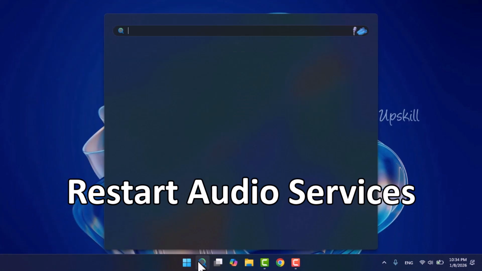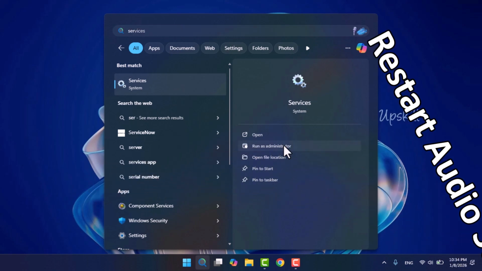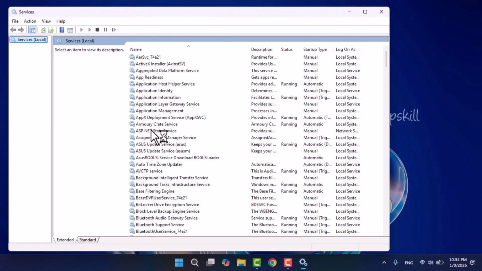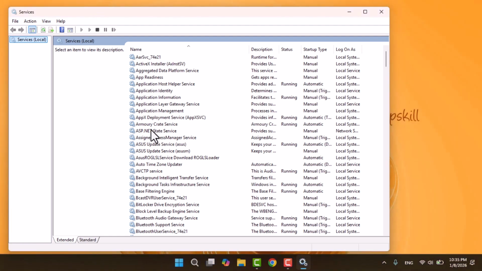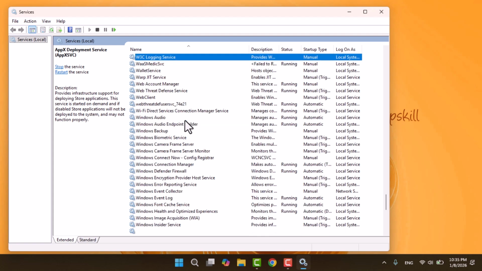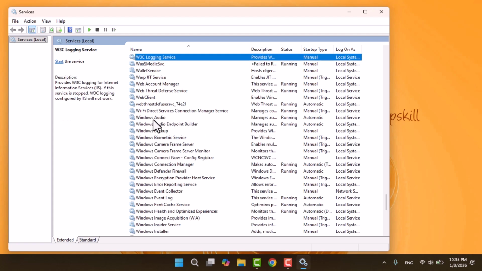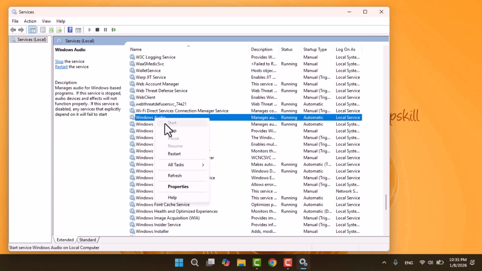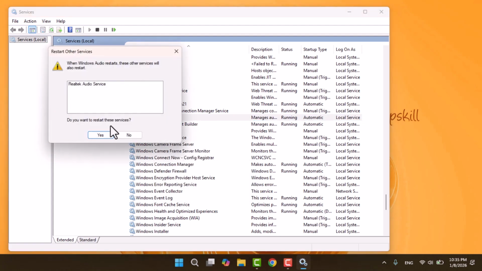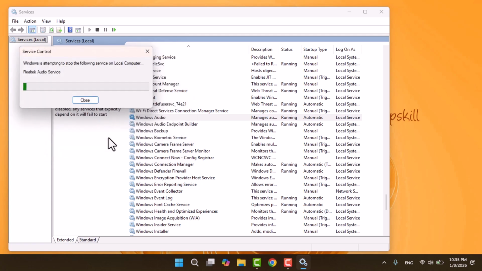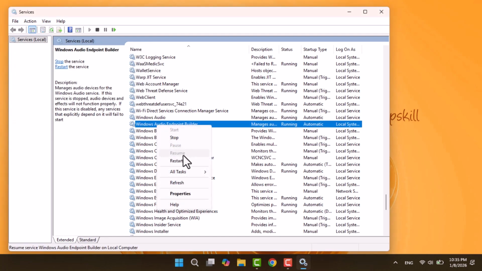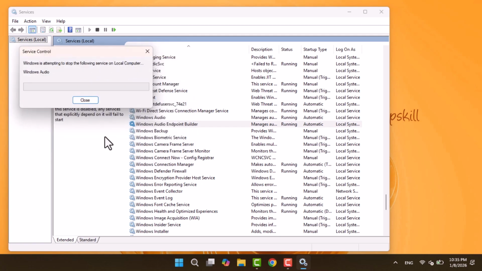Step 3. Restart audio services. Go to the search bar, type Run, and open it. Type services.msc and click OK. In the Services window, find Windows Audio. Right-click it and select Restart. Then find Windows Audio Endpoint Builder and restart it as well. Once both services are restarted, close the window and check your audio.